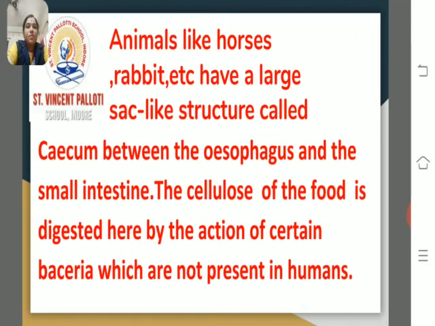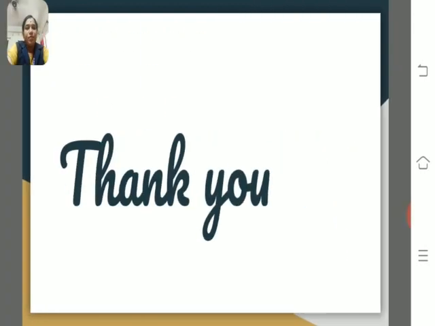Many animals like horses, rabbits, etc. have a large sac-like structure called the cecum between the small intestine and large intestine. The cellulose of the food is digested here by the action of certain bacteria which are not present in humans. Thank you.